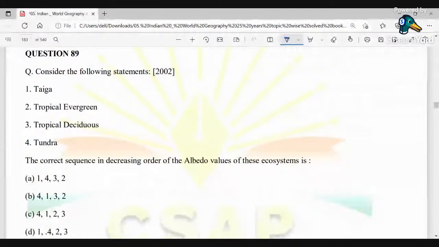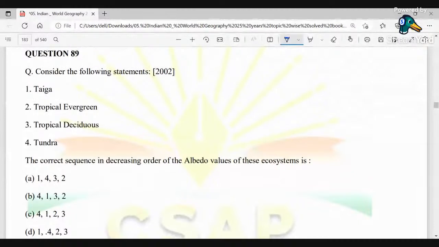Okay, so you have been given four ecosystems. You have been given taiga. We also know that the taiga ecosystem generally refers to a swampy coniferous forest of high northern latitudes, especially right between the tundra and the steppes. So these are known as the taigas. Then we have the tropical evergreen trees, tropical deciduous, and lastly the tundra.